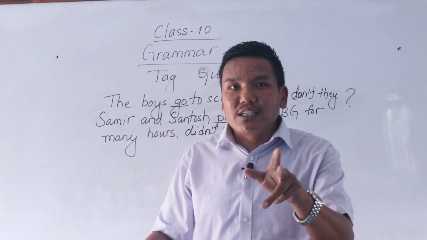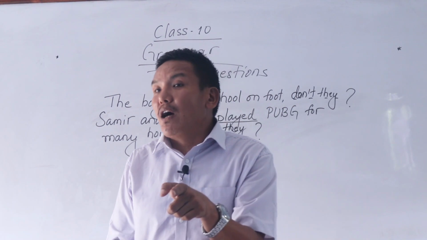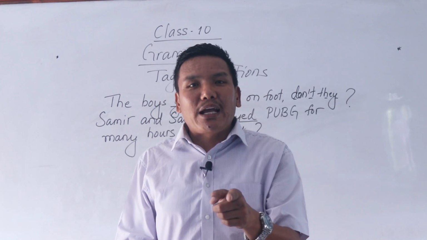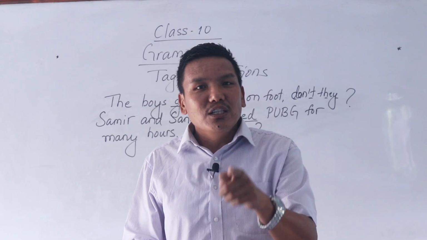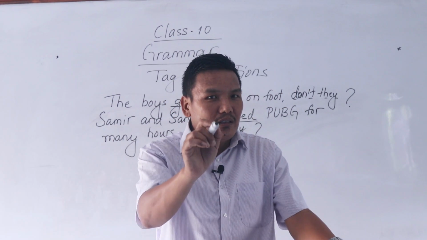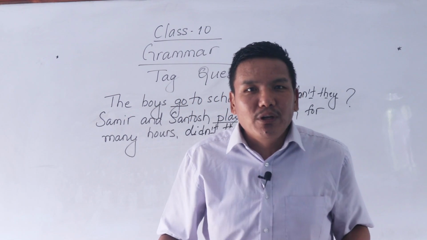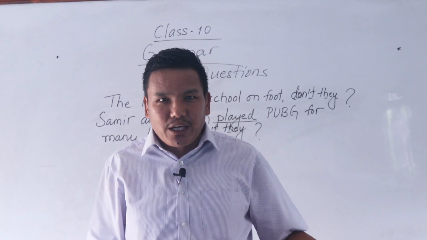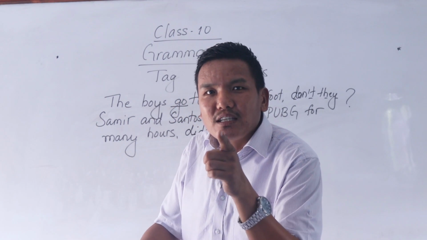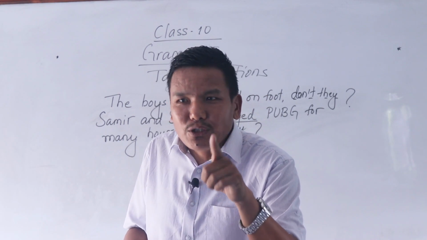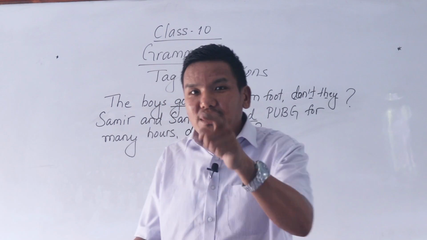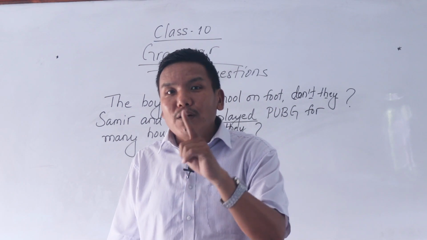But not all the sentences have auxiliary verbs. Some sentences do not have auxiliary verbs. If the sentence does not have auxiliary verbs, we should remember the do verb. Do, does, did. I gave you an example. Sita dances every day. Dances is verb 5. Therefore, do, does, did. I told you do is used for verb 1, did is used for verb 2, and does is used for verb 5.